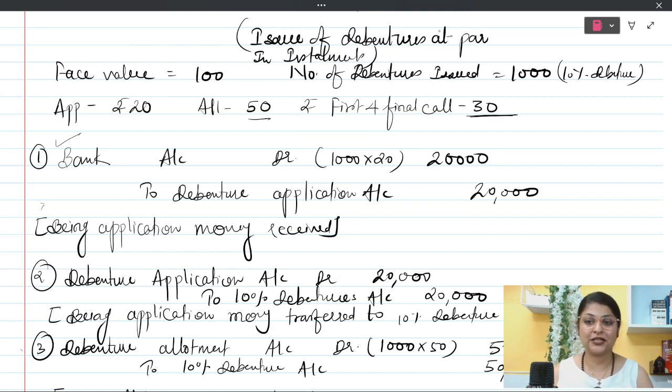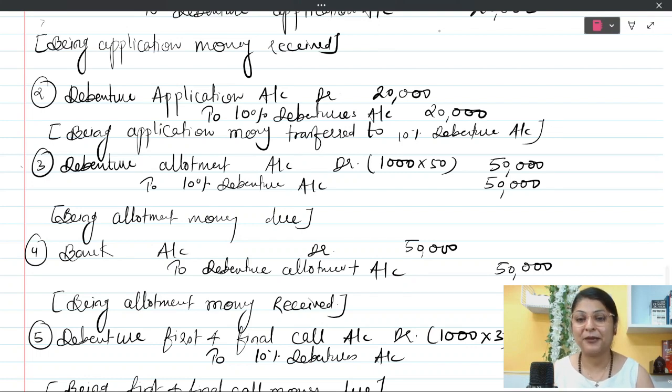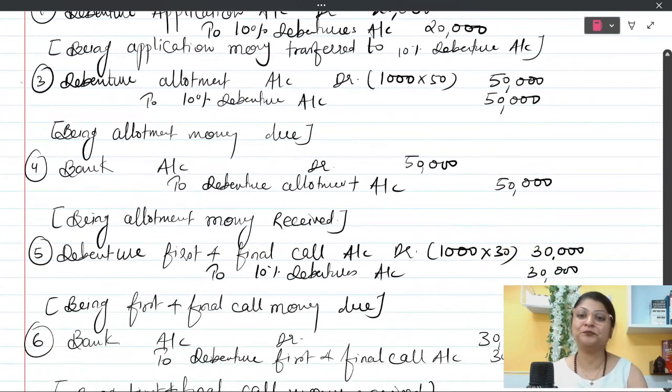So the first entry which we passed is bank account debit to debenture application account. Then afterwards, we transferred this application money to the 10% debenture account in the second entry. After this, in the third entry, we ask the public to pay 50 rupees per debenture for allotment. This is called the due entry. You are asking the public to pay money. That is why the entry is debenture allotment account debit to 10% debenture account. After this, we have received the money from the public.